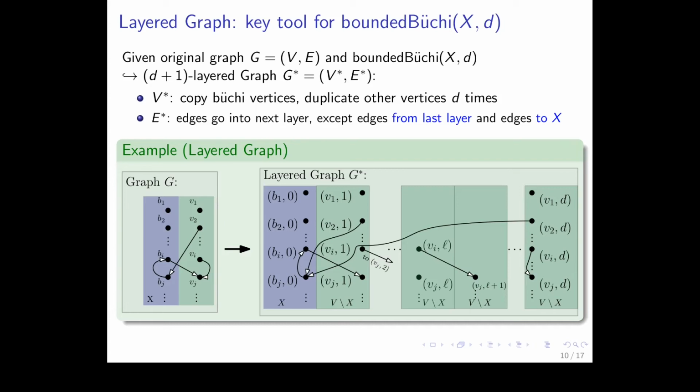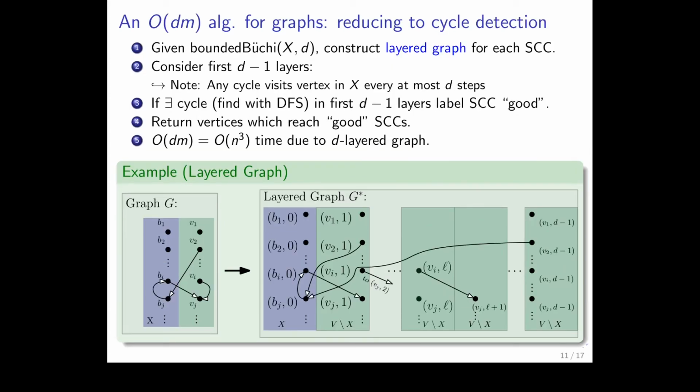Because there's only one copy, these edges always go back in the graph to the 0th layer. Okay, so now we are ready to describe the naive algorithm. First of all, we compute the SECs of the graph and then construct the layered graph that we just described for each SEC. And now we throw away the last layer, which might also include loops.